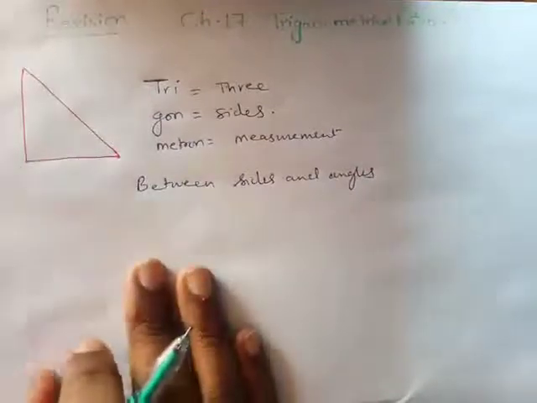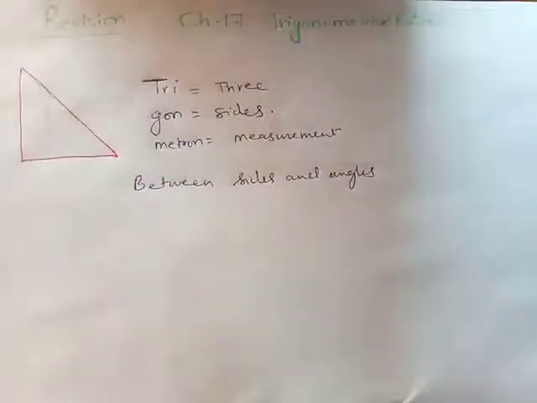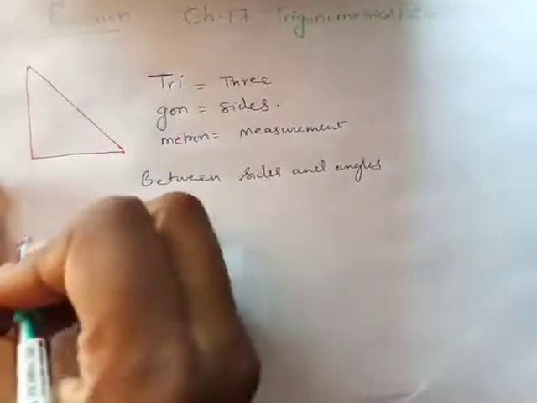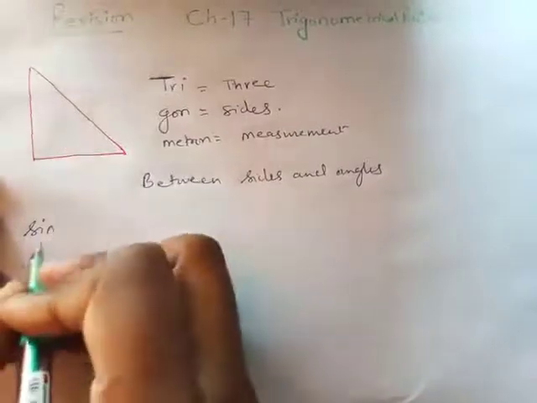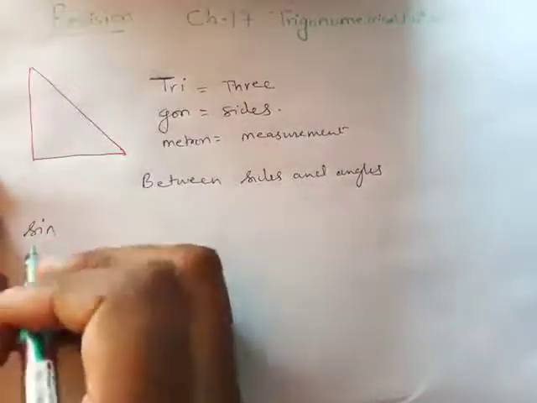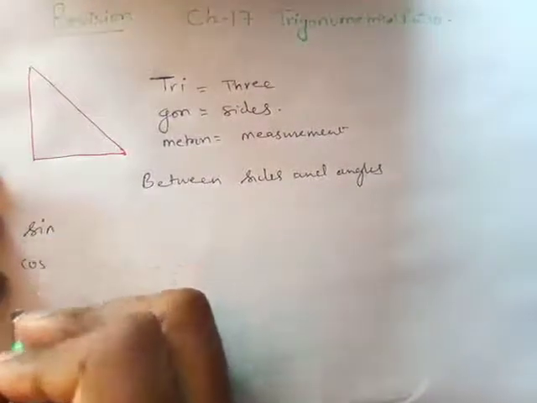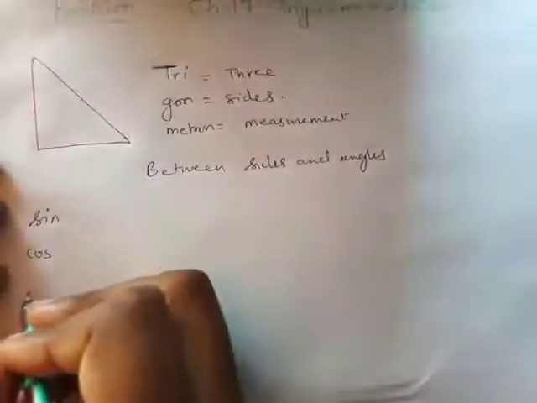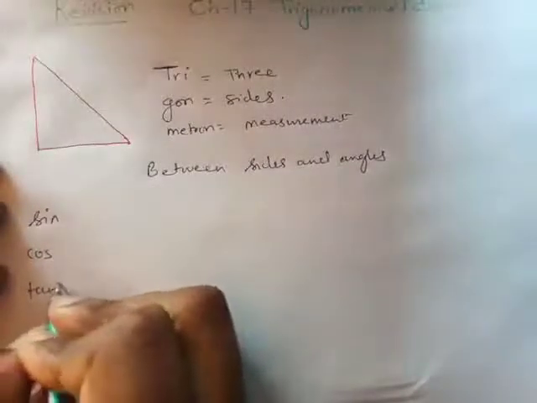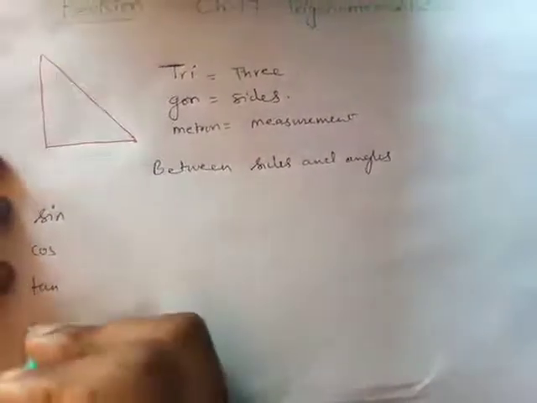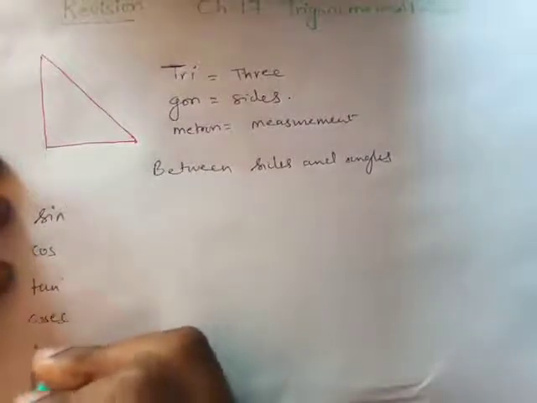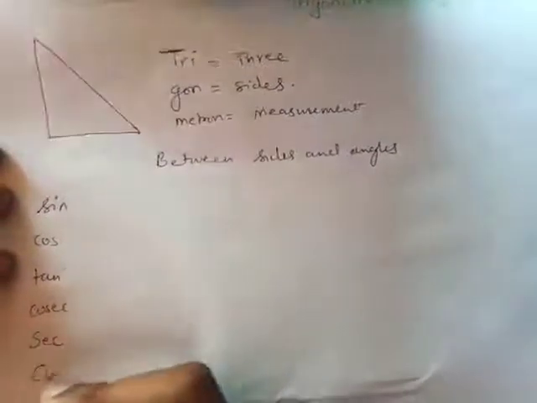Now I have some of the definitions, or you can say names, that describe the relationship between the angles and the sides. They are sine, cos, tan, cosec, sec, and cot.